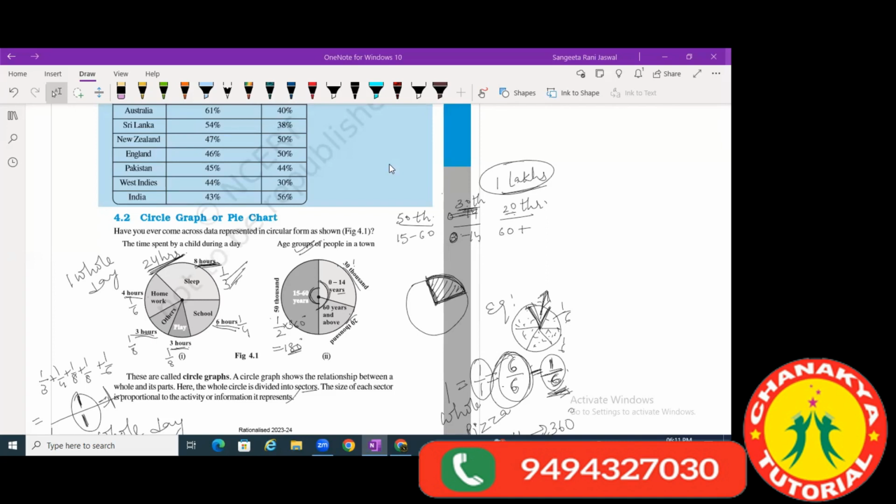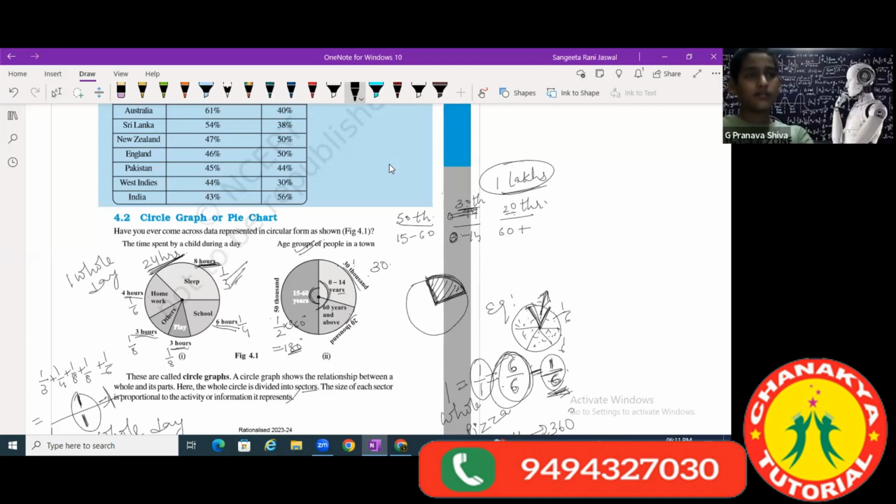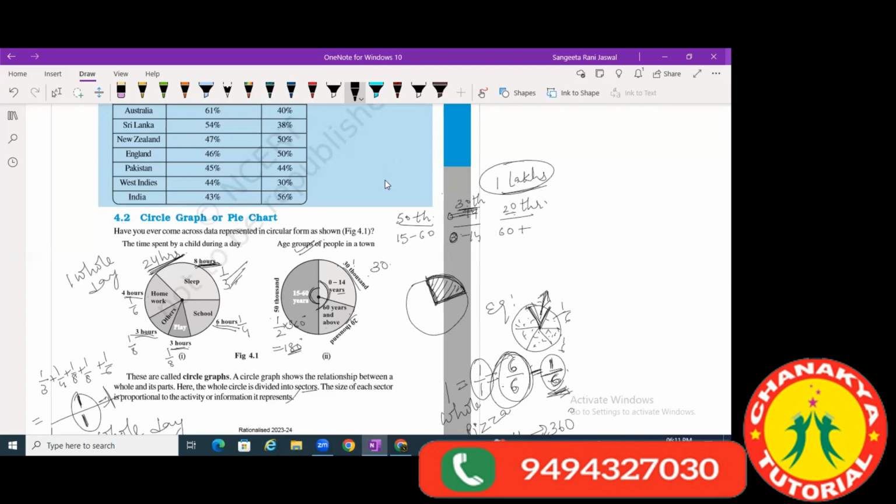So see here, you have 30,000 people, and out of how many in total? 1 lakh. Complete people are all 1 lakh, right? So you have 30,000, just divided by 1 lakh. I'm writing 30,000 here, and you have 1 lakh.